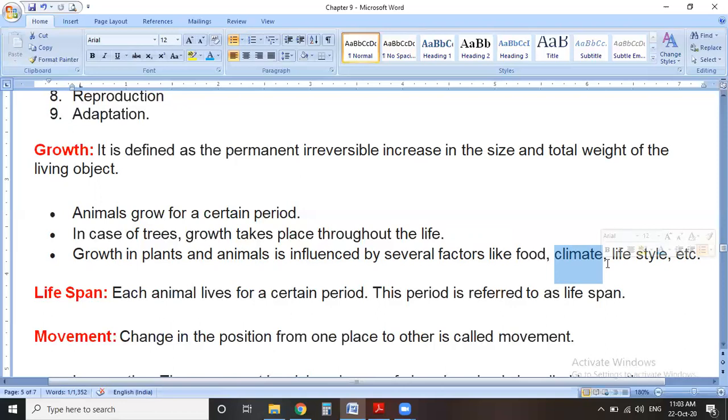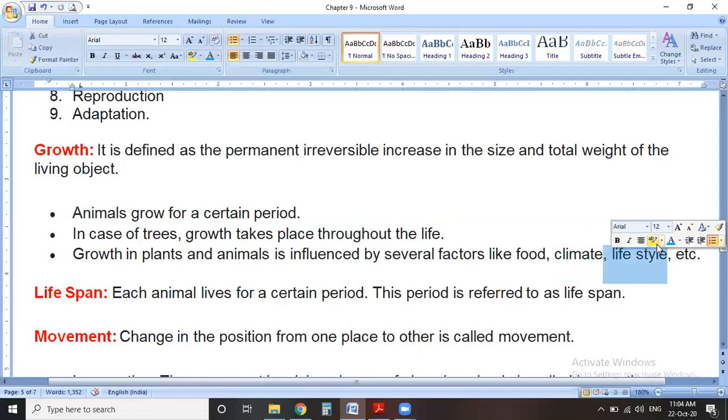If we bring that polar bear to our home and our city, will it live continuously or not? Obviously not, because it is adapted for the cold climate. And in our city, what is the climate? Hot and dry, or hot and wet. So climate also affects the growth of the plant or animal.